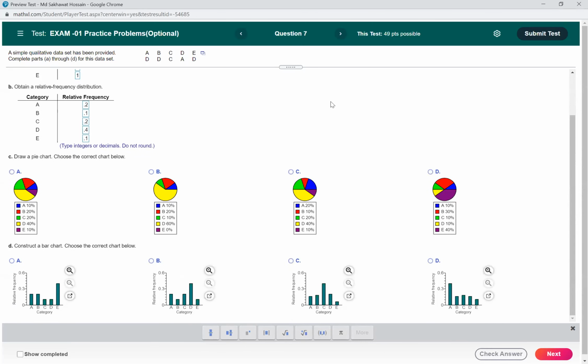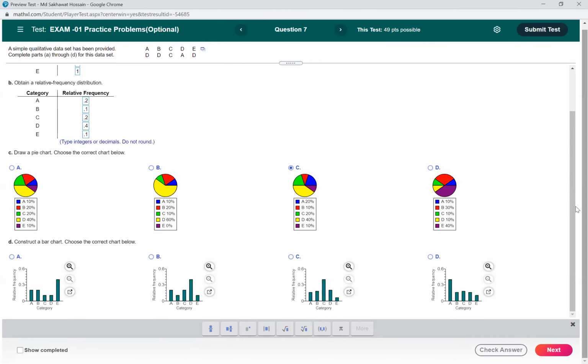Now draw a pie chart. Choose the correct chart below. For A, 0.2 is 20%, so A is 20%. The first one is not correct because it says A is 10%, but we have A as 20%. This one also says A is 10%, so this is not correct. D is also not correct. A is 10% there too, so surely C is correct. You do not even need to check all the categories; by checking the first one, we found the correct answer. So this is part C.